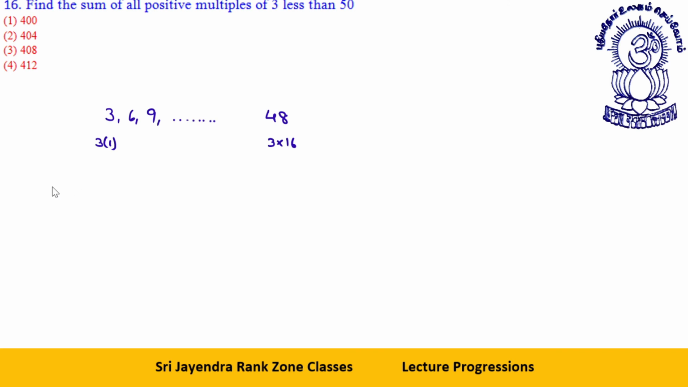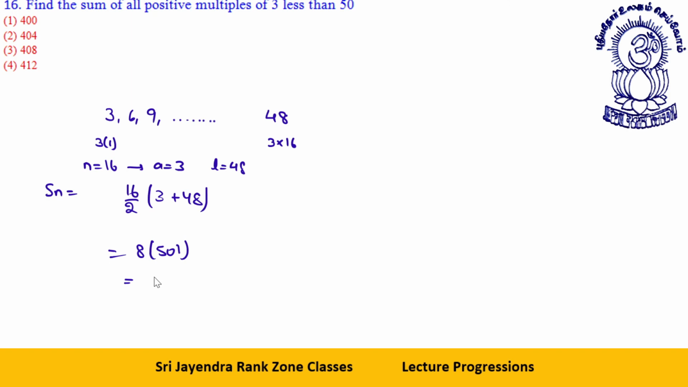So your answer will be Sn, where the number of terms is 16. Here n is equal to 16, a is equal to 3, and the last term is 48. If you apply the formula, n by 2 into (a plus l), that is 16 by 2 into (3 plus 48), that is 8 into 51. 408 is the answer.